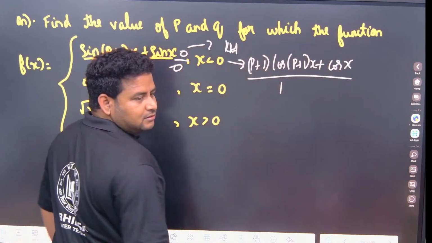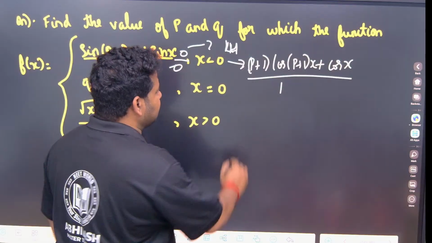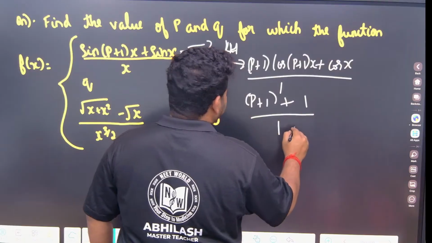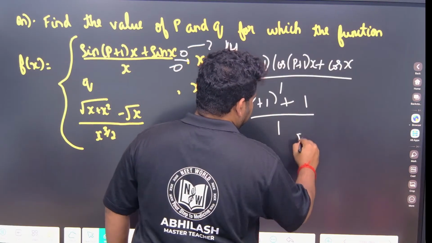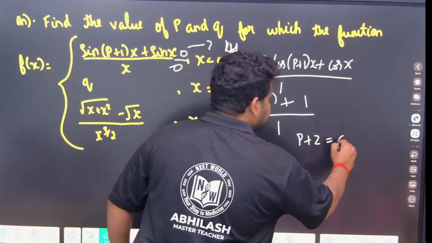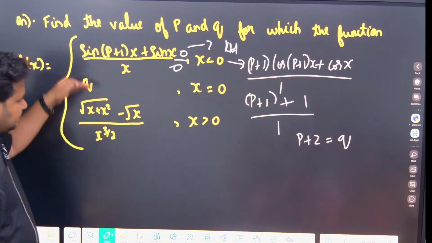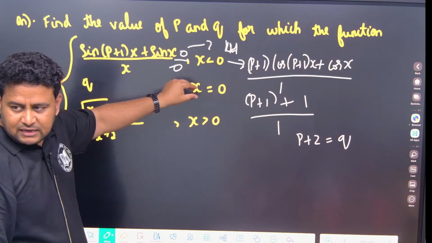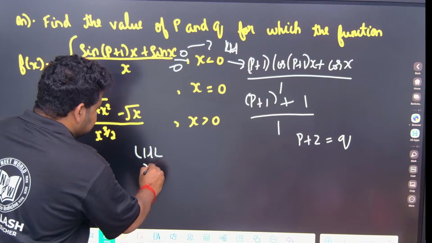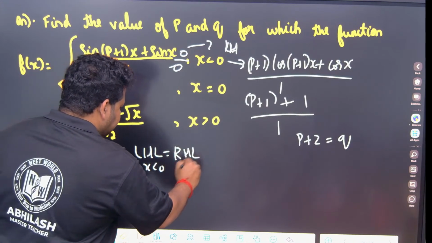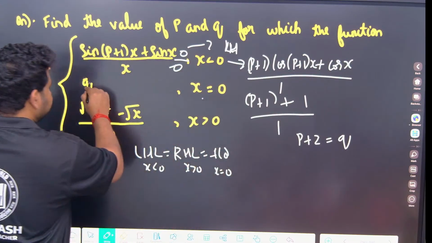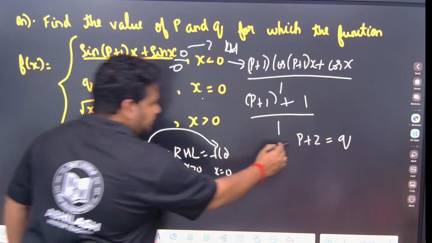Now if I apply the limit, that is if I put x is equal to 0, what will this become? P plus 1, cos 0 is 1, plus 1. So what I will get is P plus 2. P plus 2 will be equal to Q, because see here, this is LHL, this is RHL, and it will be equal to the functional value. LHL at x less than 0 will be equal to RHL at x greater than 0 will be equal to the functional value f of 0, that is at x is equal to 0, which is Q. We will make it equal to Q. P plus 2 is equal to Q we got.